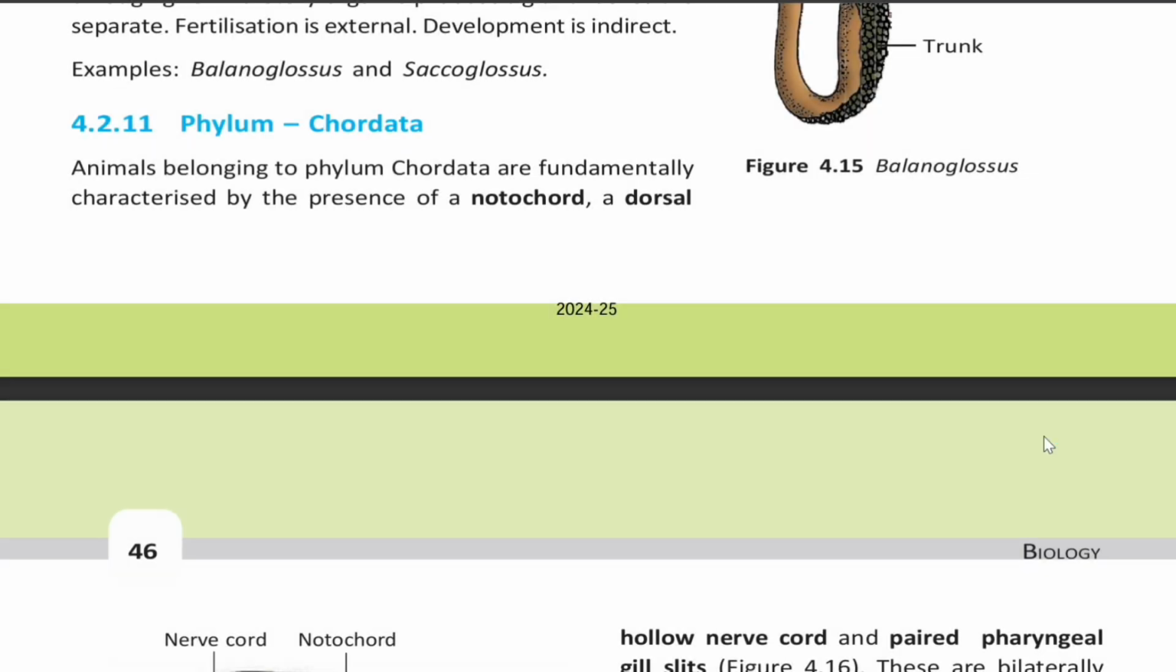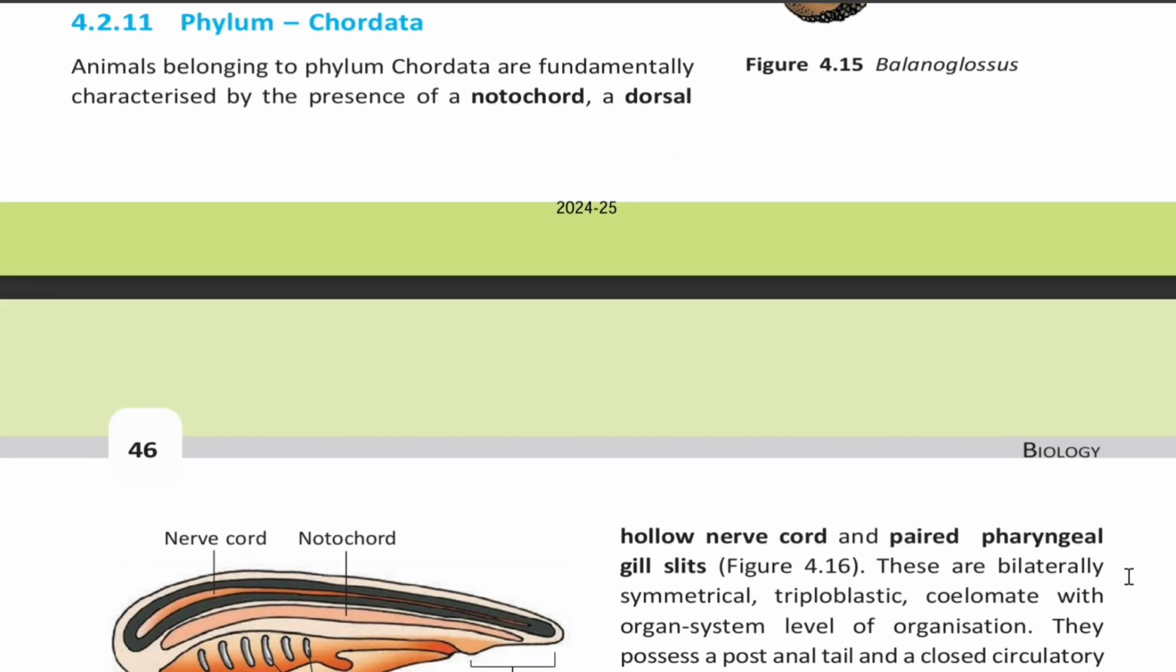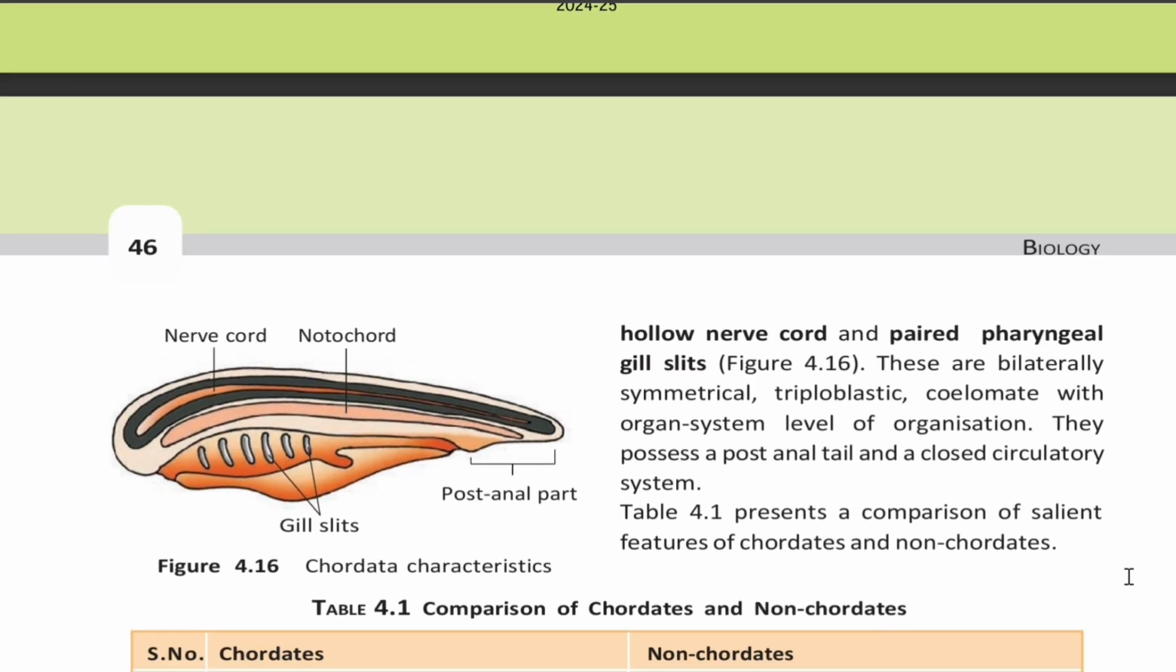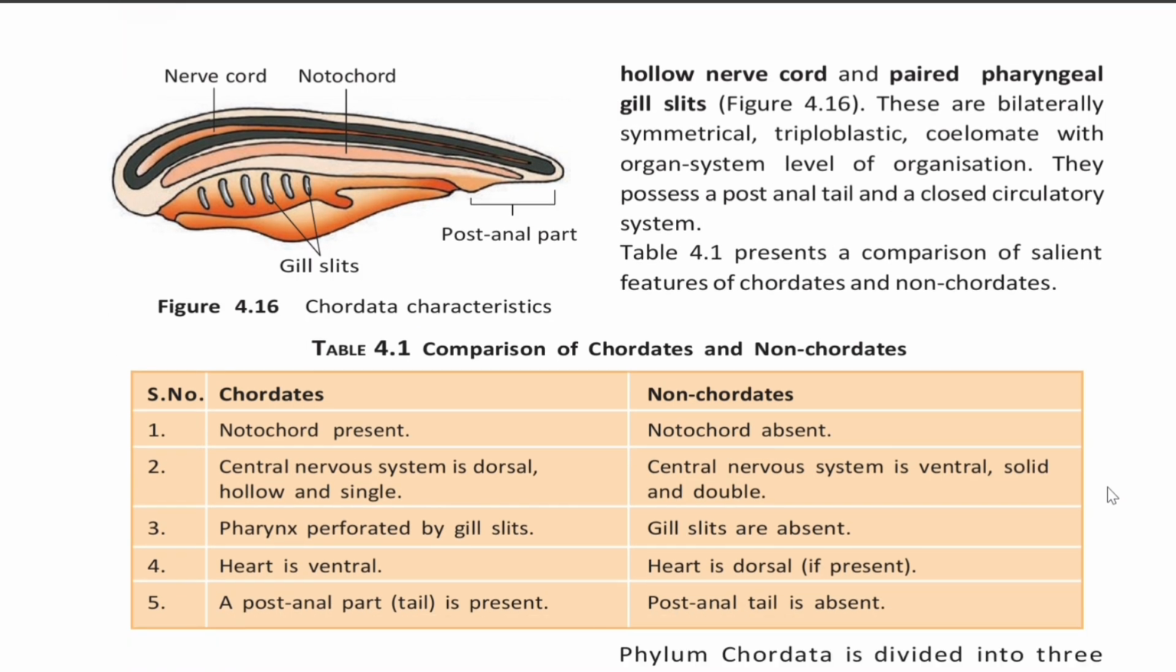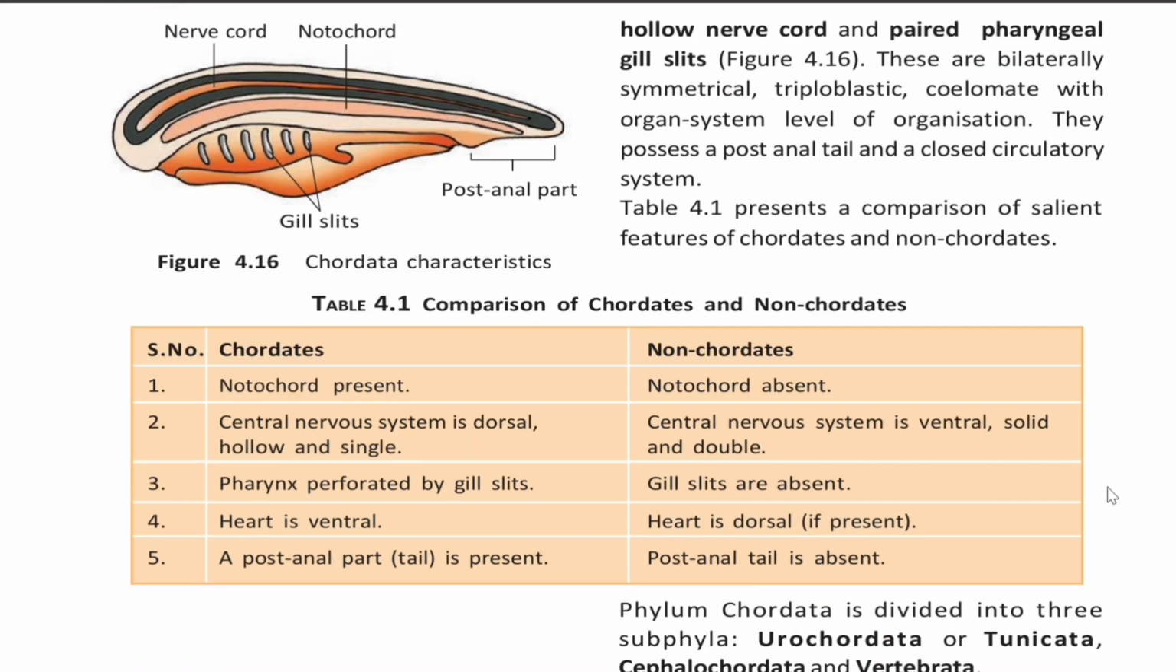4.2.11 Phylum Chordata. Animals belonging to phylum Chordata are fundamentally characterized by the presence of notochord, a dorsal hollow nerve cord, and paired pharyngeal gill slits. These are bilaterally symmetrical, triploblastic coelomate with organ system level of organization. They possess post-anal tail and closed circulatory system. Table 4.1 presents a comparison of salient features of chordates and non-chordates.